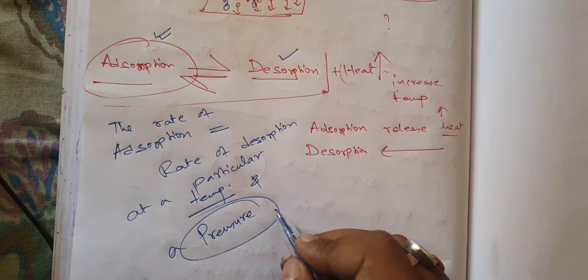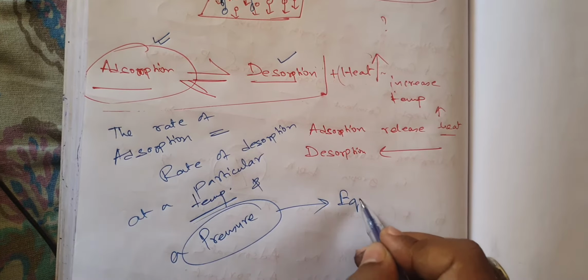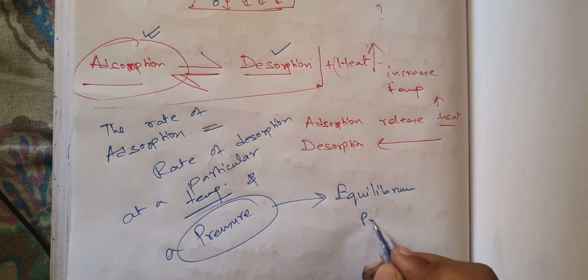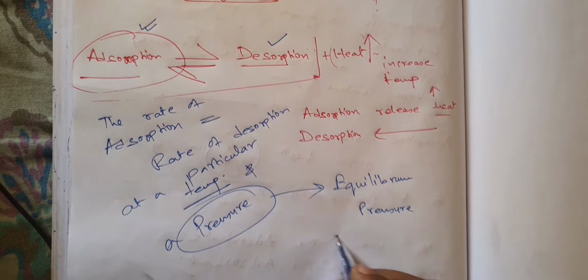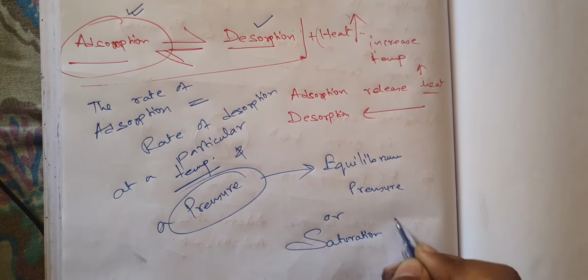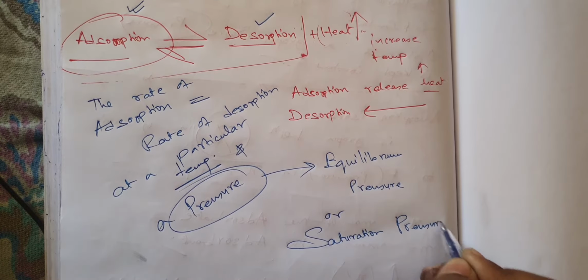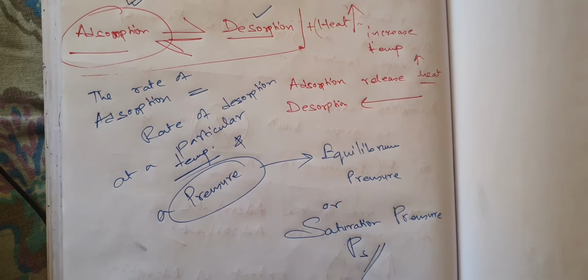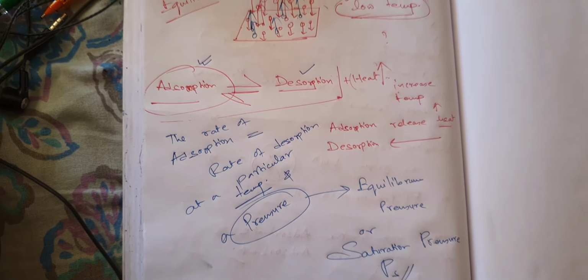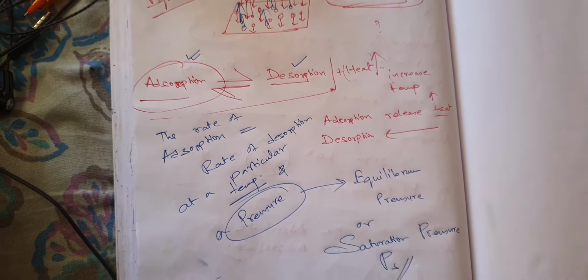This pressure is known as equilibrium pressure, or saturation pressure, denoted by PS. Okay, so if you keep these things in mind, I hope that you will understand the graph now.